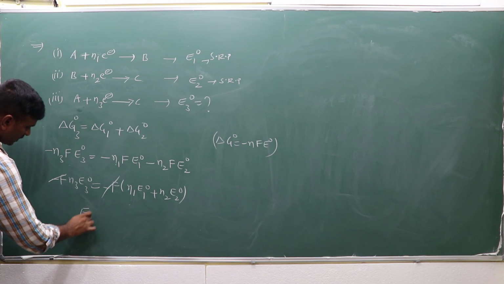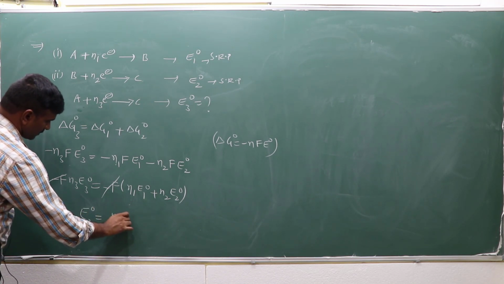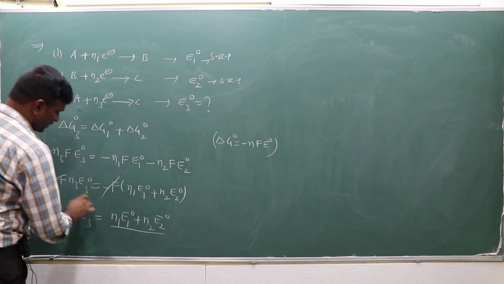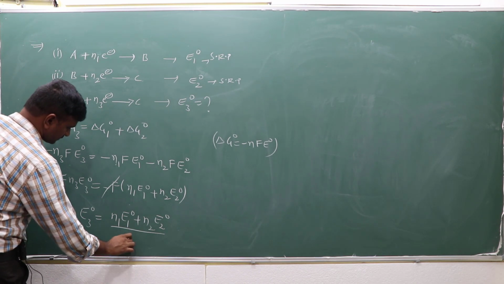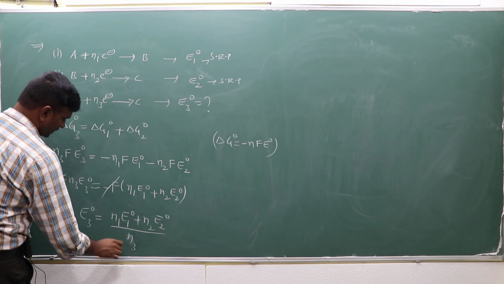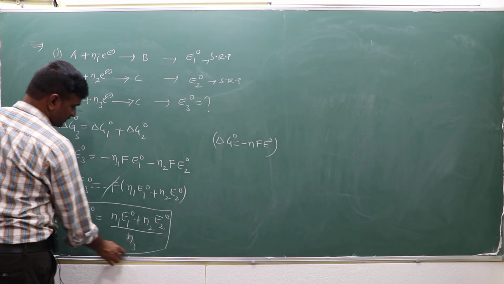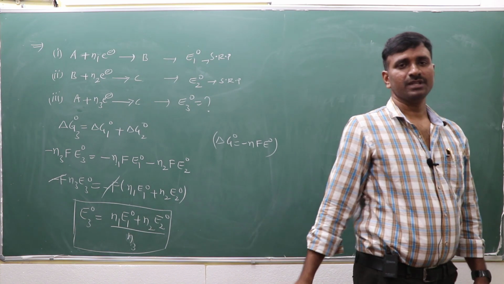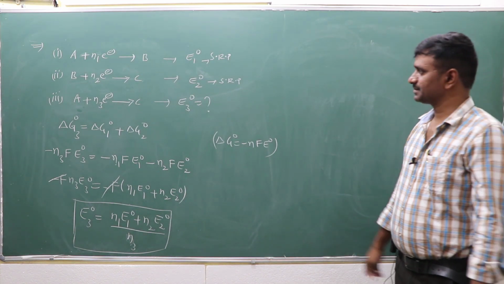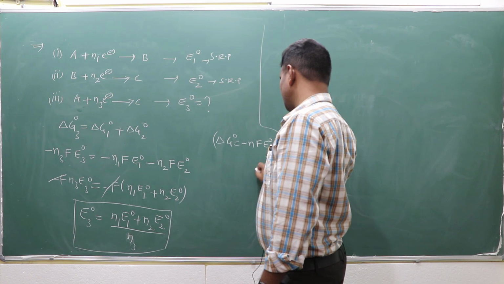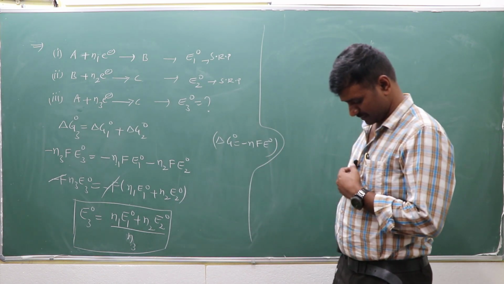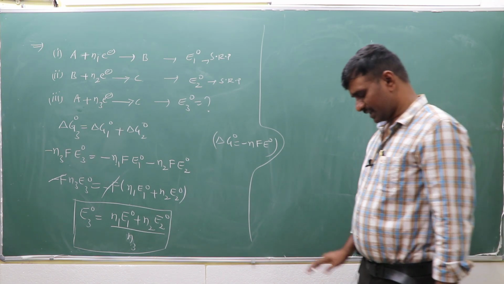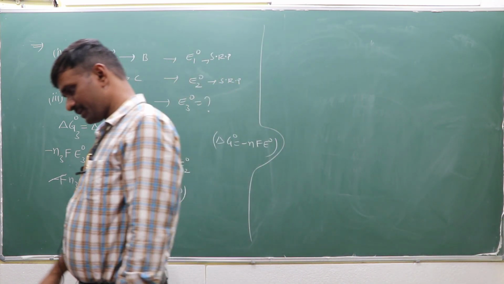Then E3 naught is equal to n1 E1 naught plus n2 E2 naught, divided by n3. This type of formula we use to calculate E3 naught values. This type of question can also be asked from the examination's point of view. There is a chance of this type of question being asked, so if it is given like this, we have to solve it.